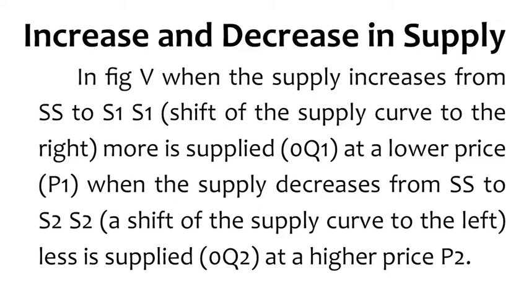In fig 5, when the supply increases from SS to S1, that is a shift of the supply curve to the right, more is supplied. I repeat, when the supply increases from SS to S1, that is a shift in the supply curve to the right, more is supplied at 0Q1 at a lower price, P1. When the supply decreases from SS to S2, a shift of the supply curve to the left, less is supplied at 0Q2 at a higher price. That is P2.